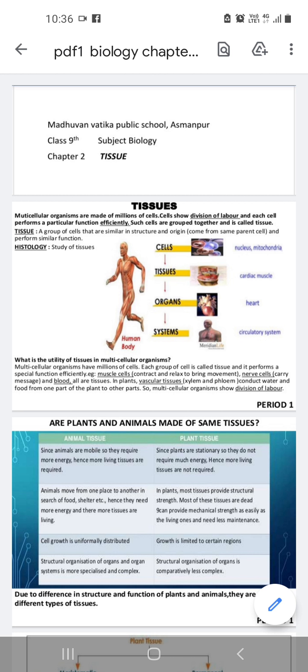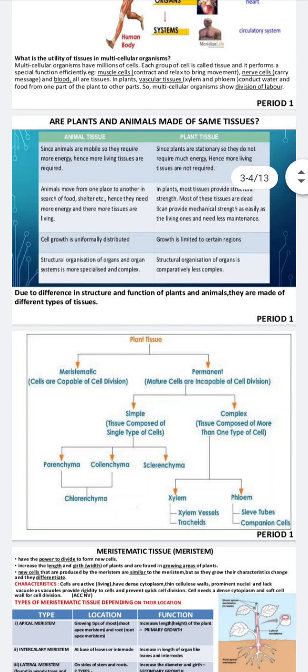Structure and organization. Plant tissues are simpler, but animal tissues are more specialized and localized, because plant tissues are simple as their functioning is simple. In animal tissue, the functioning is not simple, because organ systems are present which perform different types of functions in your body. Photosynthetic ability. Plants have photosynthetic ability, but animals do not have any photosynthetic ability.